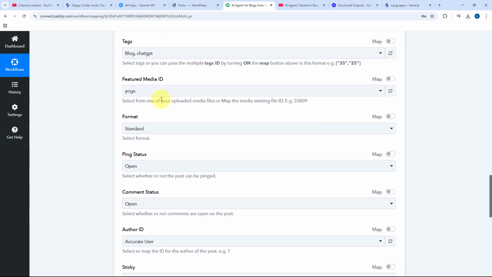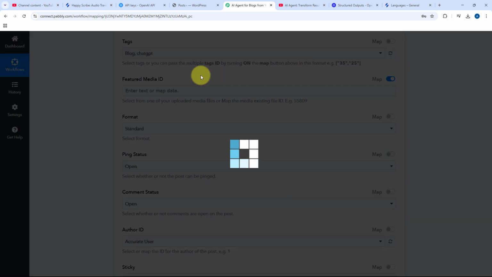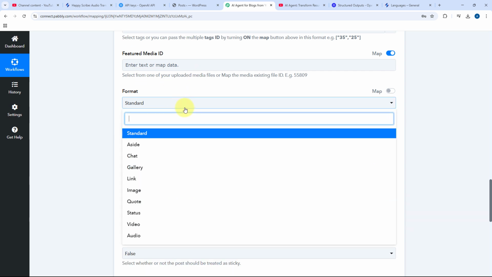Then it is asking us featured media ID over here, that if you want to add any kind of media or image to this particular post. I don't want to do it, so I'll just turn the mapping button on and clear this default response. Then after that, it is asking us for the format. So here from this dropdown, we have multiple formats over here.